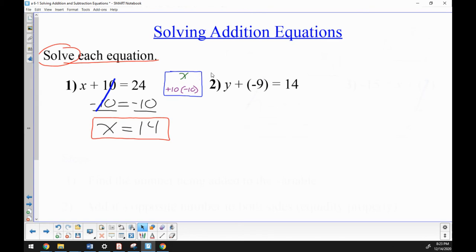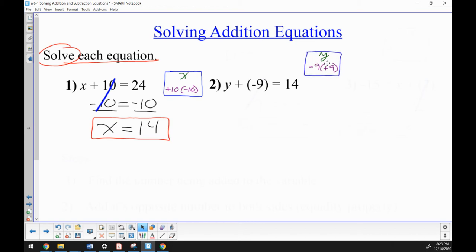So, to do problem number 2, you first identify the variable. The variable is a y. You then identify what is happening to the variable. The variable y is adding a negative 9. Now, I'm not going to write adding negative 9. You're only allowed to write one symbol when doing this. So I'm going to write the one that says that the 9 is decreasing. So I'll write negative 9. And the inverse or opposite of negative 9 is a positive or plus 9.